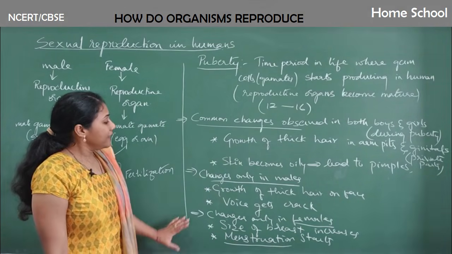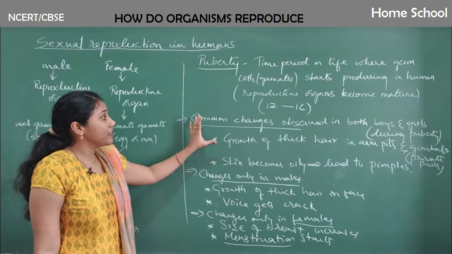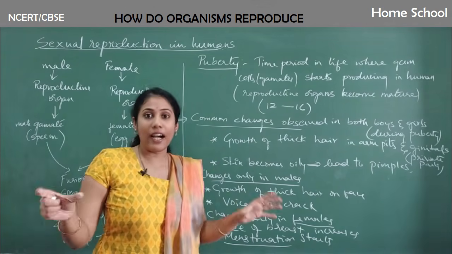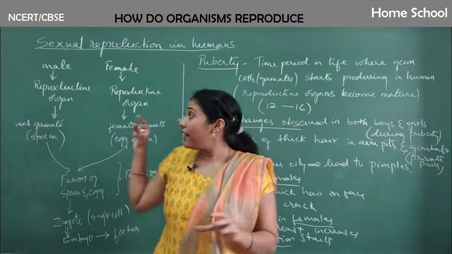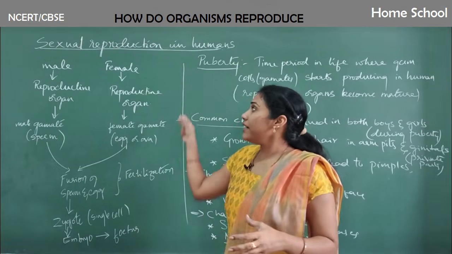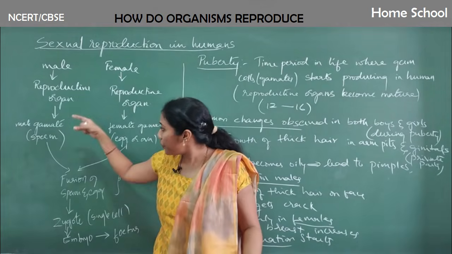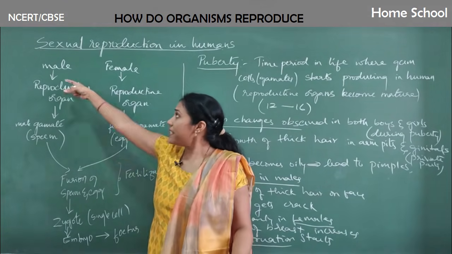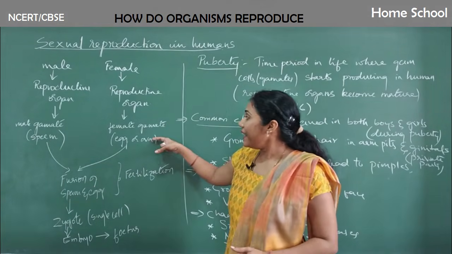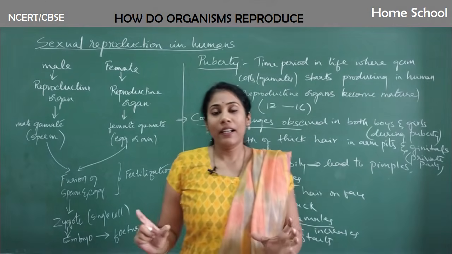Fine. And these are the changes that actually tell us that the reproductive organs in a particular male and female are becoming active to produce the sperms in case of males and egg or ova in case of females.